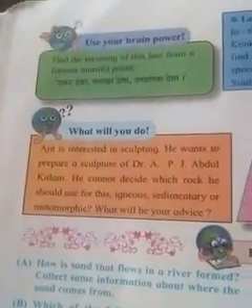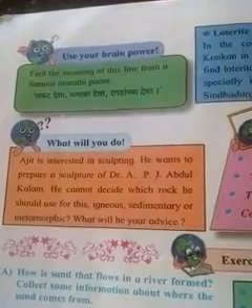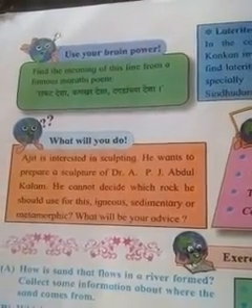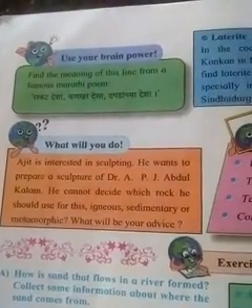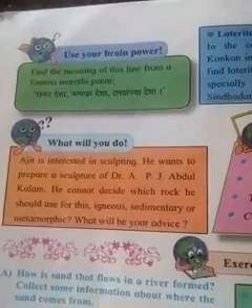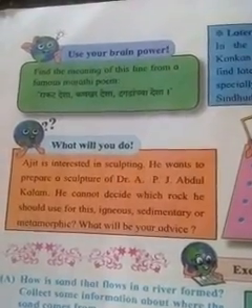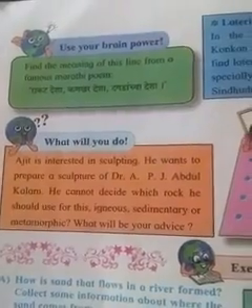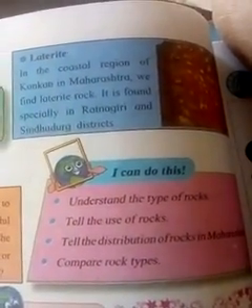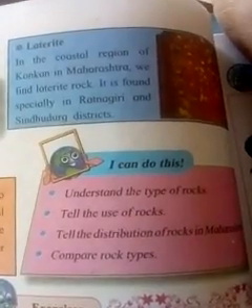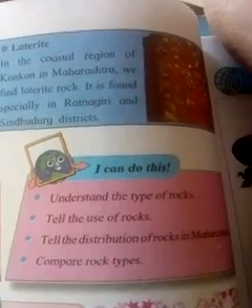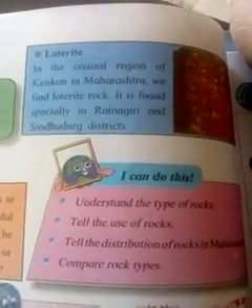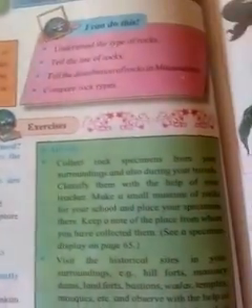Here is another activity. Ajit is interested in preparing a sculpture of Dr. A.P.J. Abdul Kalam. He cannot decide which rocks he should use, igneous, sedimentary or metamorphic. What will be your advice? Read this activity. I can do this. Understand the types of rocks, tell the uses of rocks, tell the distribution of rocks in Maharashtra, compare rock types. Here our topic is finished. Thank you.